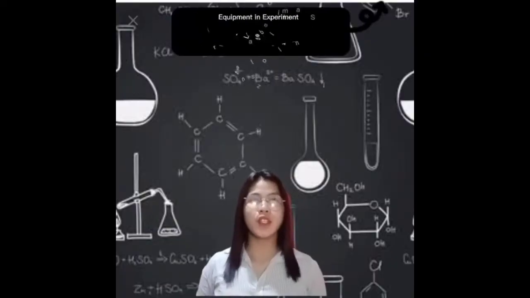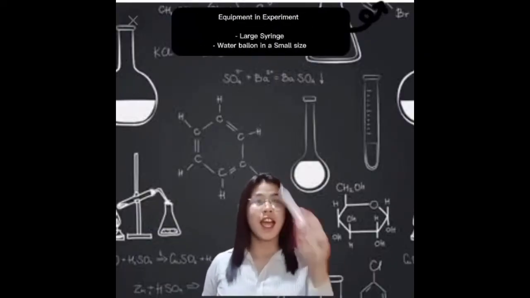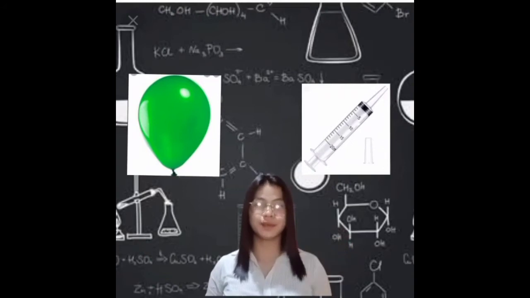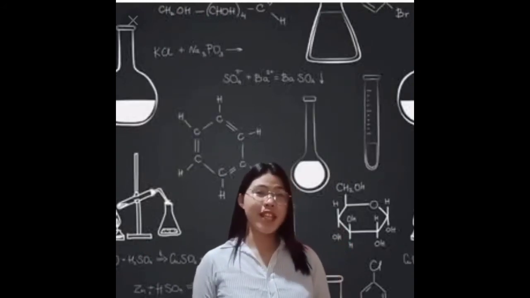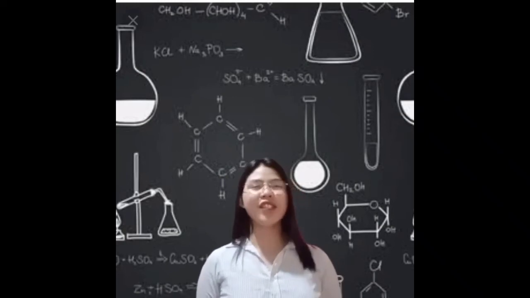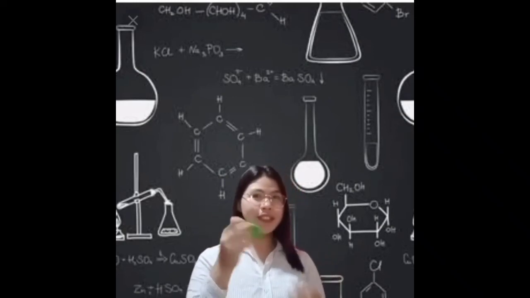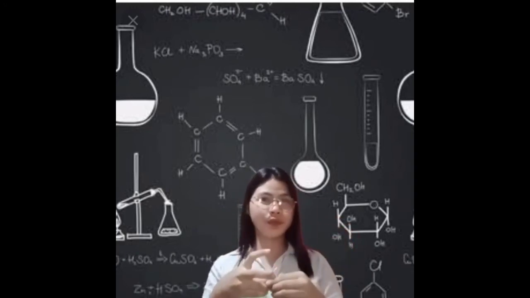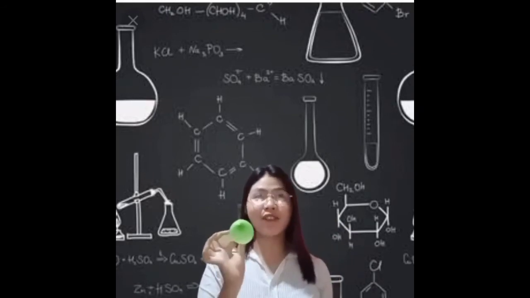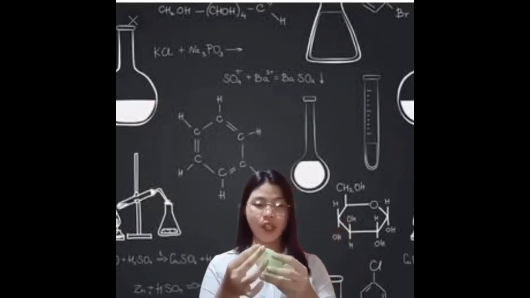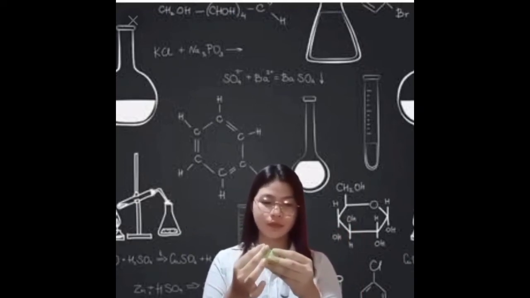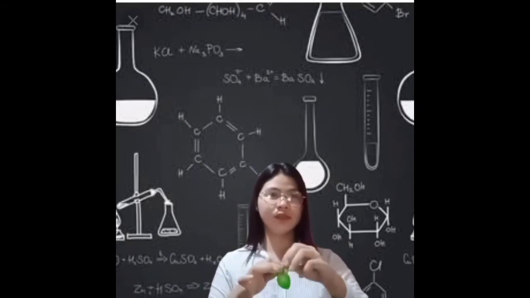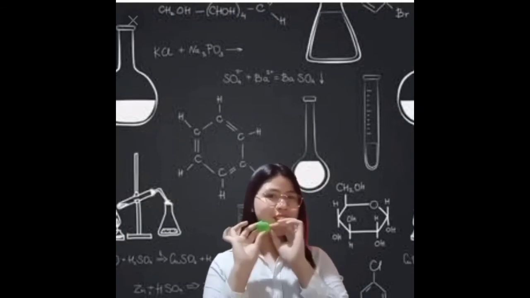So, the only equipment that you need to use for this experiment is the large size of the syringe and the small size of the balloon. Now, let's proceed to our experimentation. The first step you do is to blow up your balloon like this. Keep in mind how large it can be to still fit inside your syringe. So, keep it small. Just tie it off. And you're ready to go.